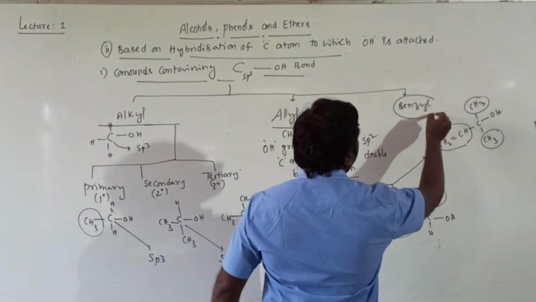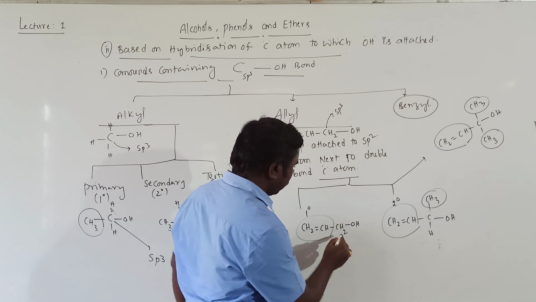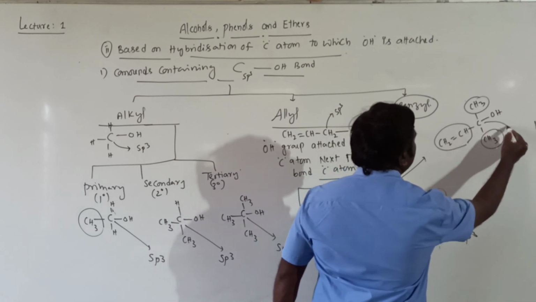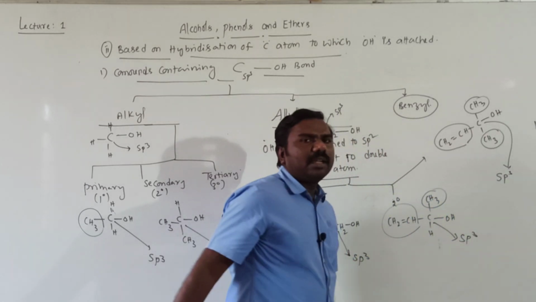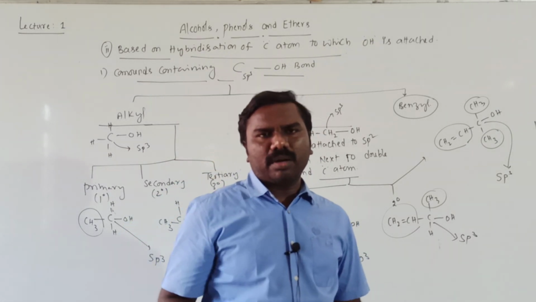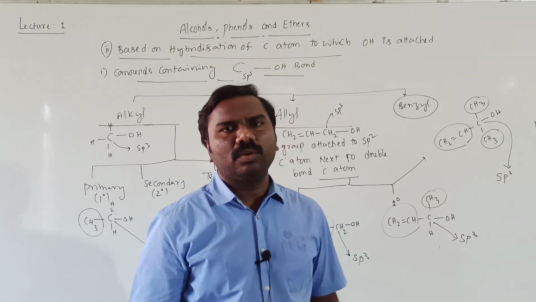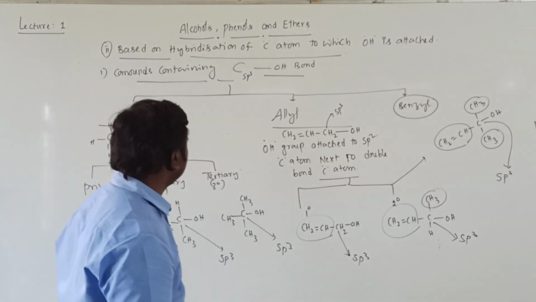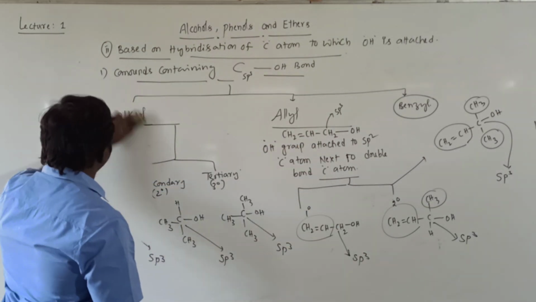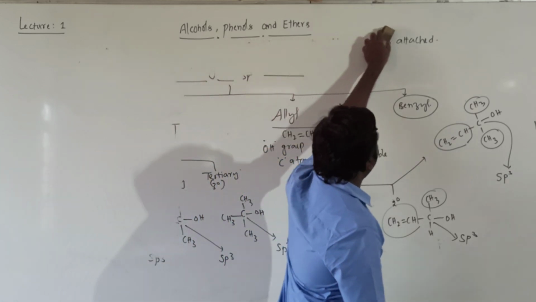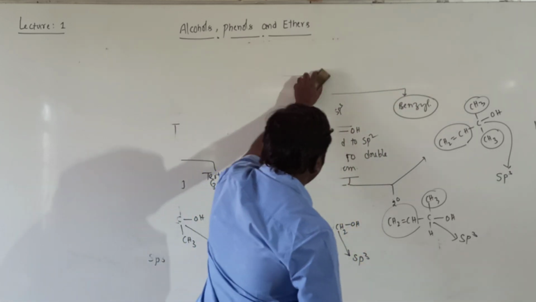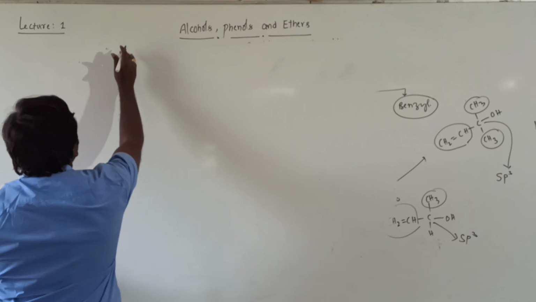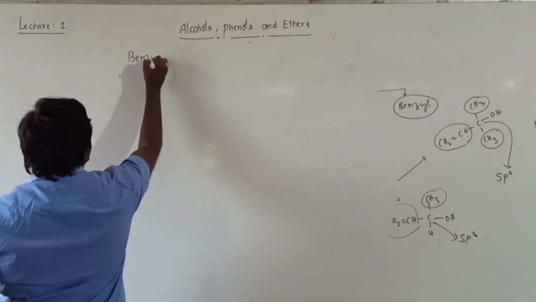Next one is benzyl. You observe, students, in all of these the carbon atom is sp3. It means all these OH-attached carbon atoms are surrounded by single bonds only. That's why they are under sp3 hybridization. Next one is benzyl. The third category based on hybridization is benzyl alcohols.